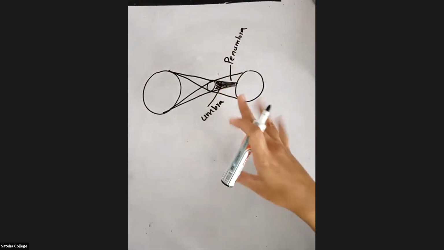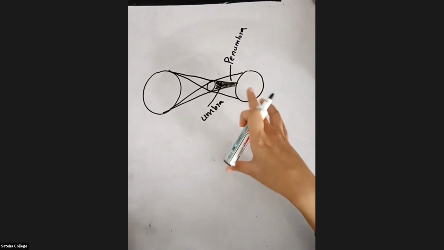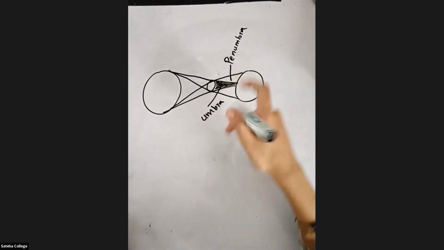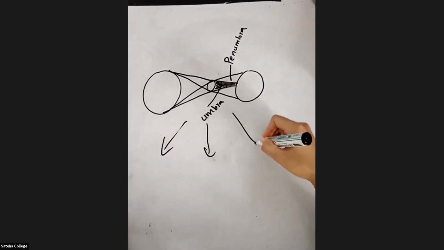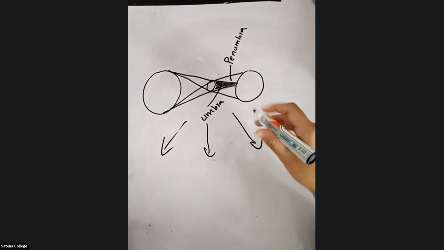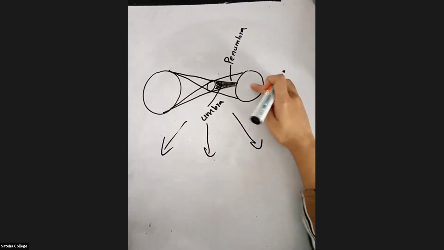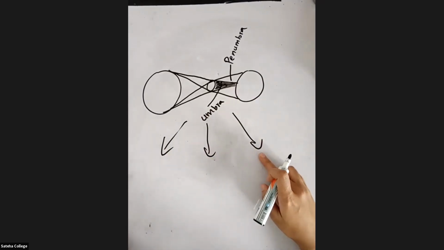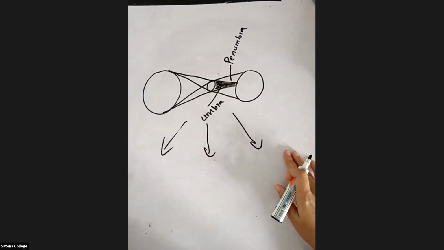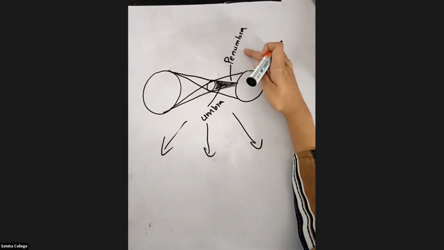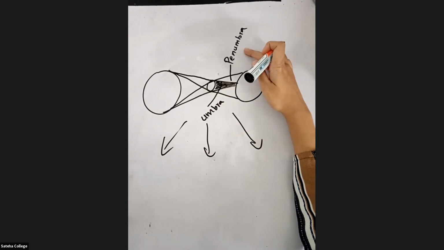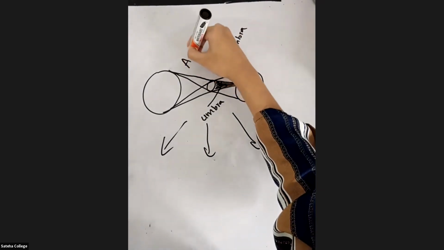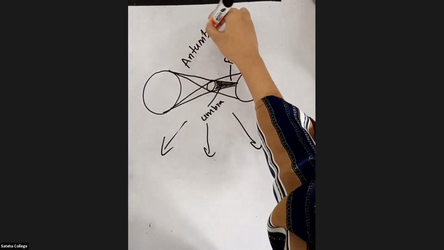Because based on the type of the shadow fallen on the earth, we can divide the solar eclipse into how many types? Three types. In your book, they have mentioned only umbra and penumbra, but there is something called the antumbra. I'll tell you what the antumbra is.